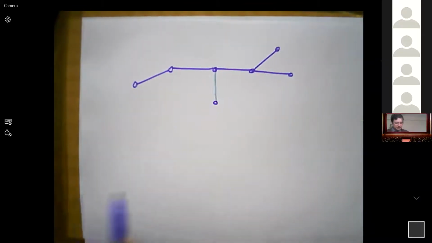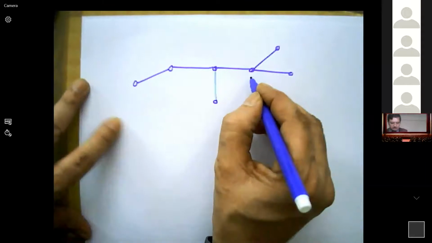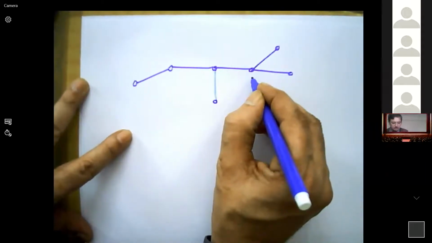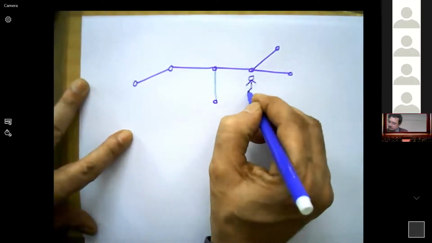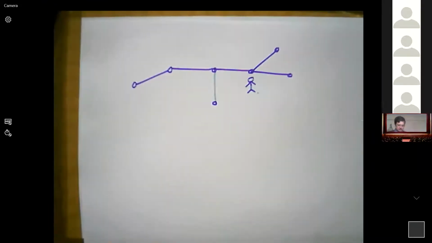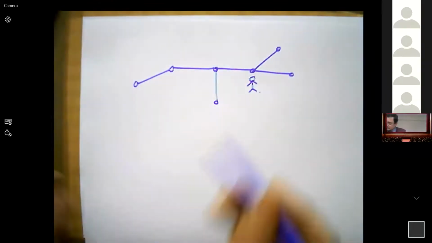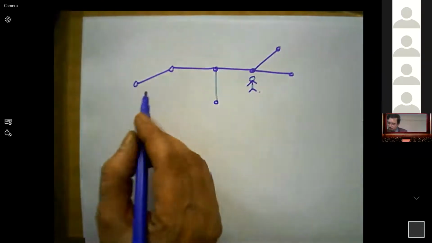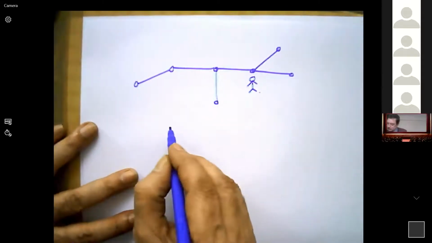Take this example. Now, suppose there is a transversal here. One enemy is waiting here to attack this person, this place. So now the situation here, what the code we are getting is each vertex code.